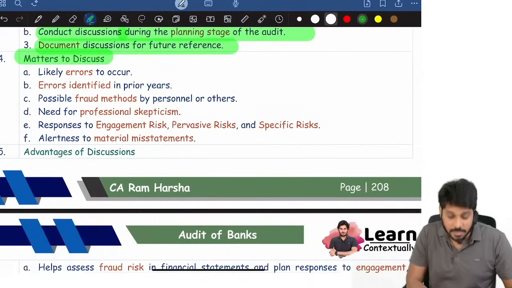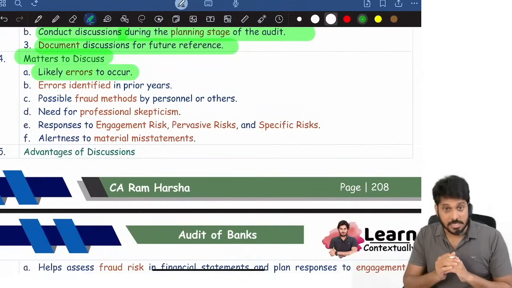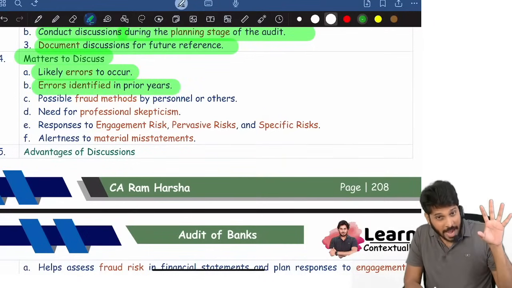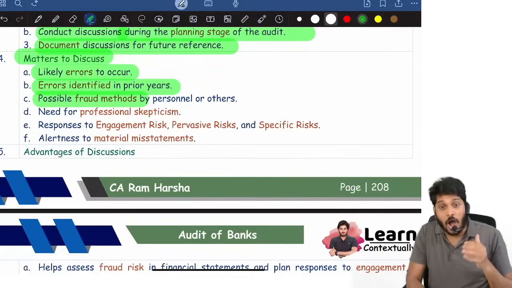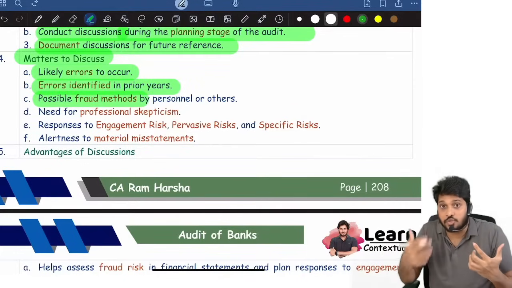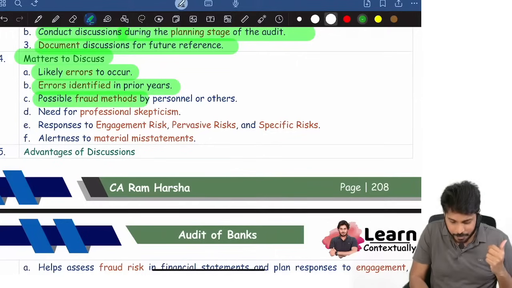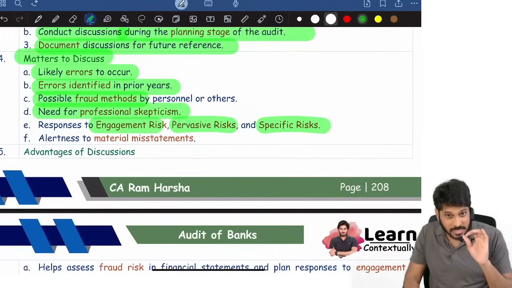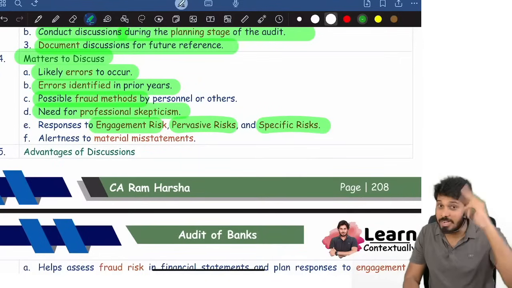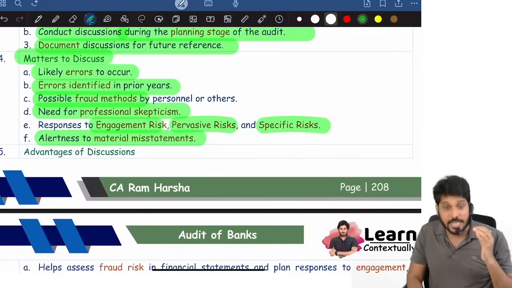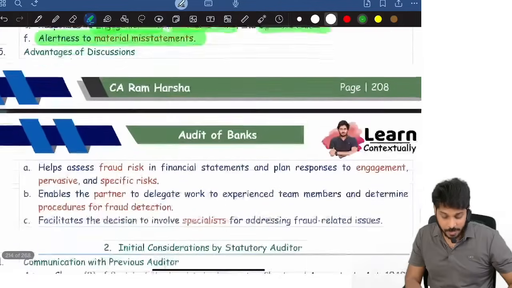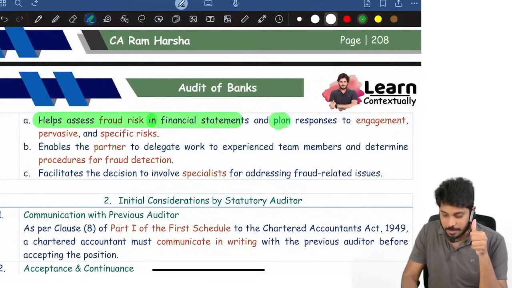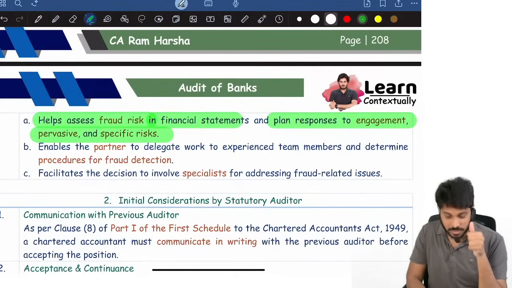What matters will they discuss? What errors are likely to occur. Are there any errors which we identified in the previous audit? What are the methods through which frauds will be committed? Need for skepticism, response to engagement risk and pervasive risk and specific risks that the auditor has identified in the risk assessment process, alertness to material misstatement.